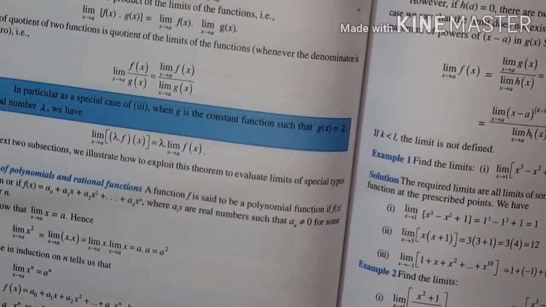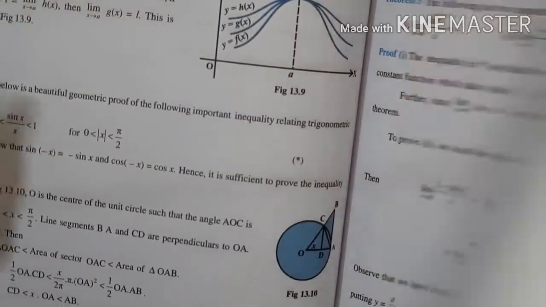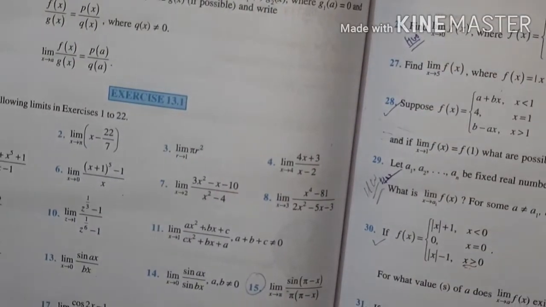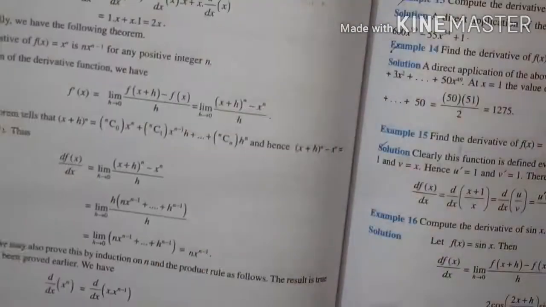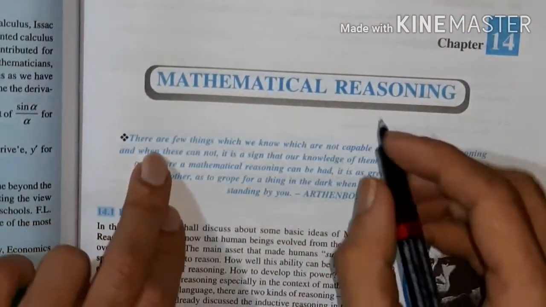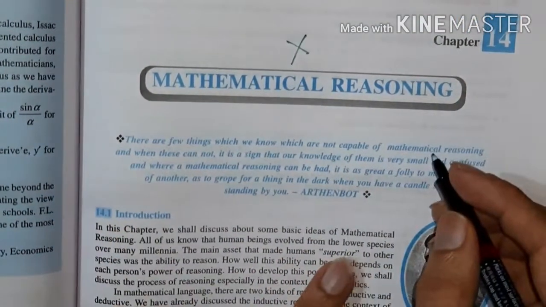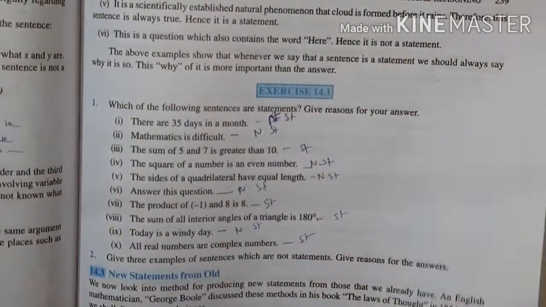Limits and derivatives is an important chapter, which you will use in the 12th standard. So you have to study this. They have kept the entire chapter in the syllabus. Now if you look at the mathematical reasoning chapter 14, this is deleted fully. Chapter 14, mathematical reasoning, is deleted.